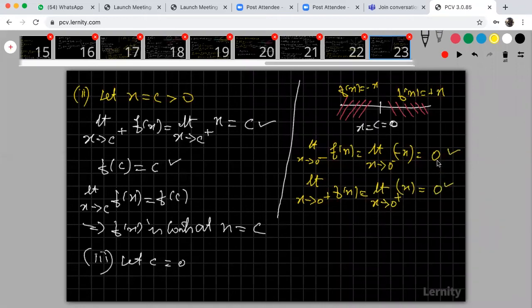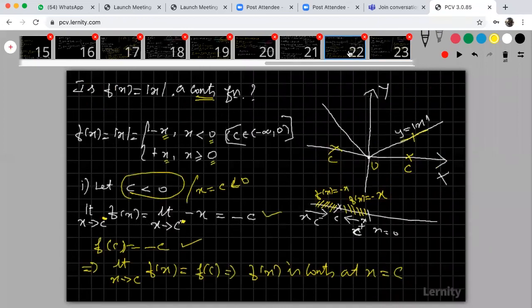Suppose I apply some other value, we will get a different value, but for other values my f of x is the same. If here minus x, then here also minus x. If here plus x, then here also plus x. But at 0 only I have a different f of x. So in these two cases, the limit is 0, and the value of the function is also f of 0.